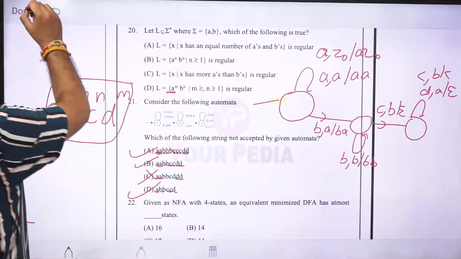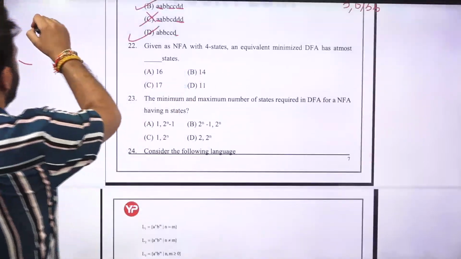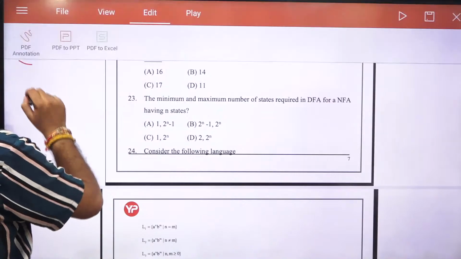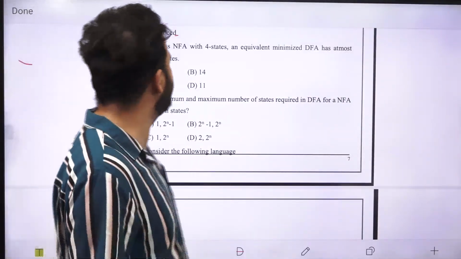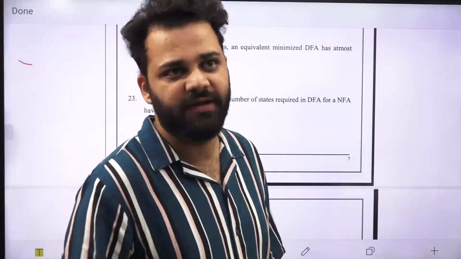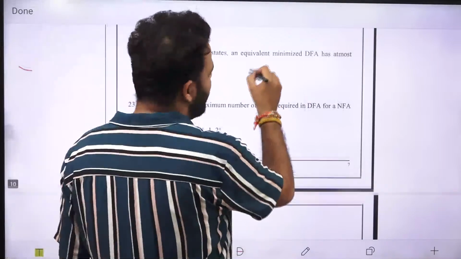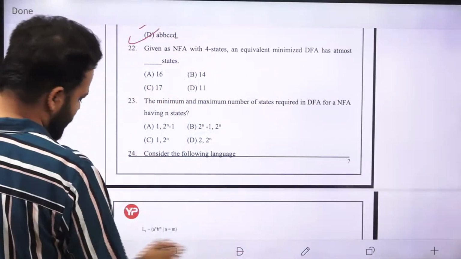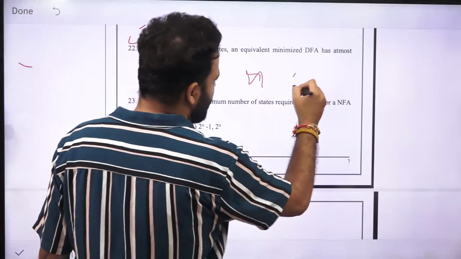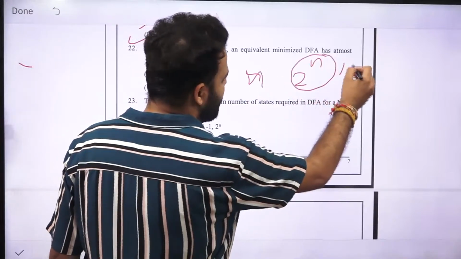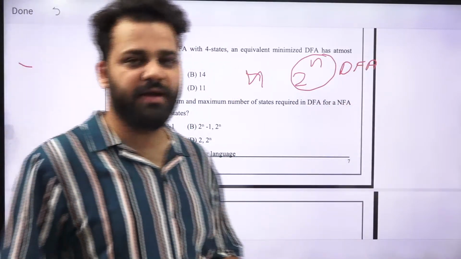Now next is: given an NFA with 4 states, the equivalent minimized DFA has at most how many states? Now what is the relation between NFA and DFA? If any NFA has n states, then the DFA will have at max 2 raised to power n states. Where can you get this relation from?